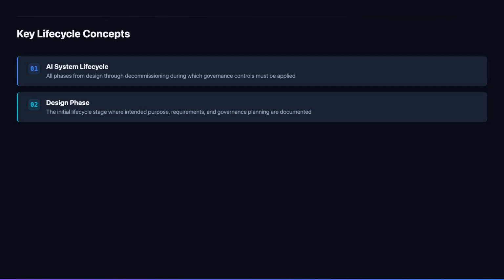The design phase is where the most consequential governance decisions are made. Yet it is also where organizations most commonly skip controls because the pressure to move quickly into development feels urgent.